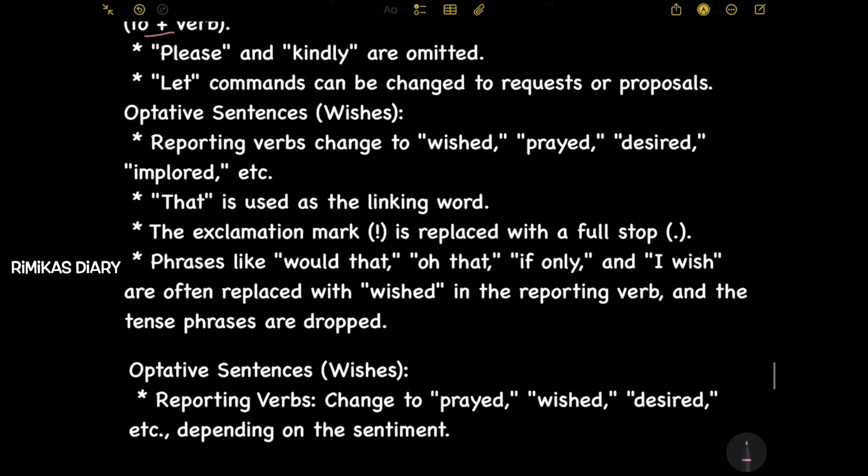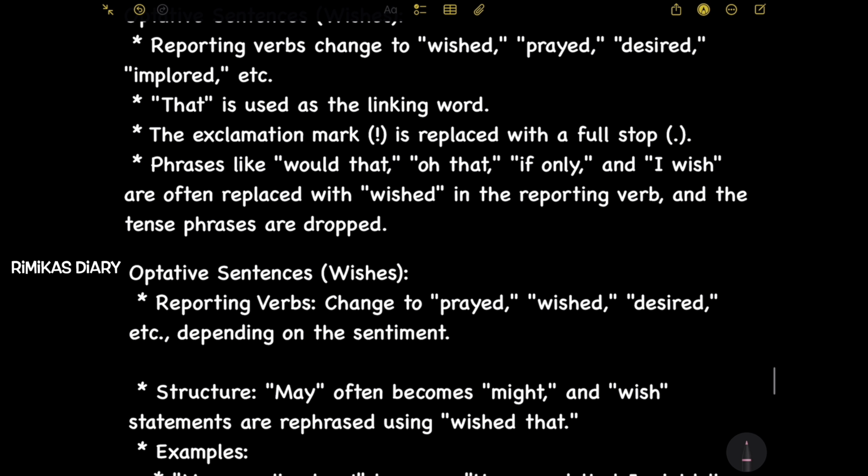Optative sentences. Wishes. Reporting verbs change to wished, prayed, desired, implored, etc. That is used as the linking word. The exclamation mark is replaced with a full stop.